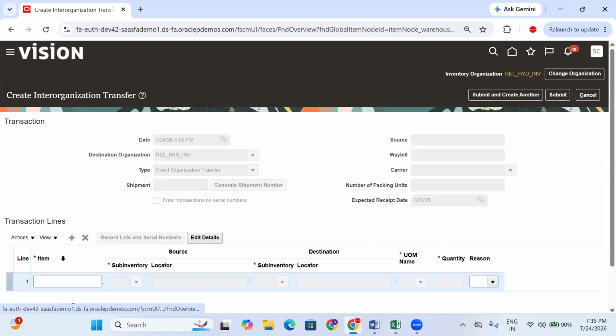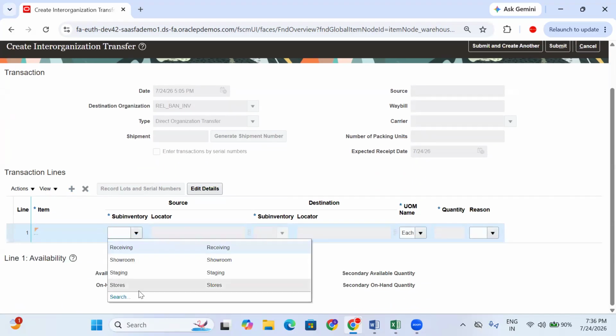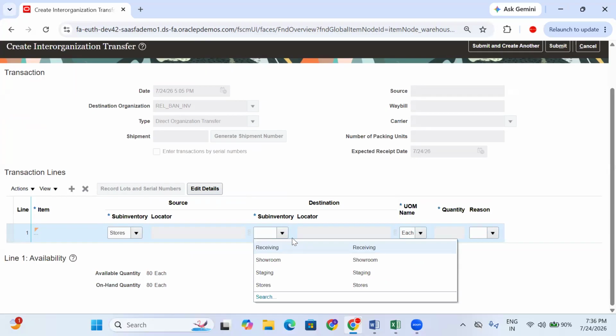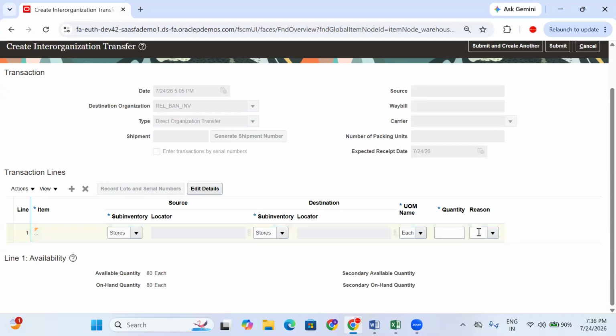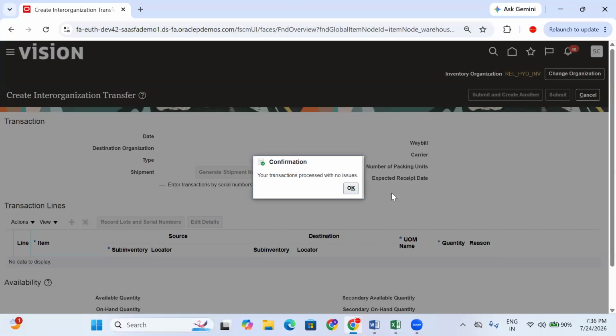Now click on here. What is the material? Samsung. Okay, so which sub-inventory? Stores is shipping the material. Total how much quantity is there? 80 quantity. Now system is asking, in direct, why is system asking? Because material is directly delivered to destination sub-inventory. Click on here. This is direct delivery. Click on stores. What is the quantity? Now click on submit. Nothing. You no need to receive the material.